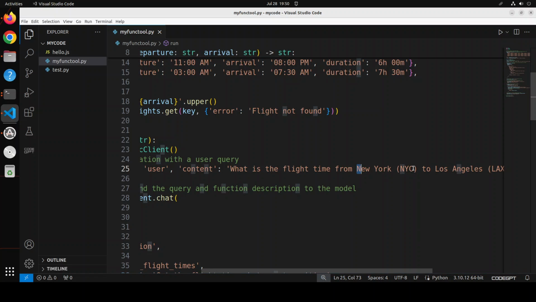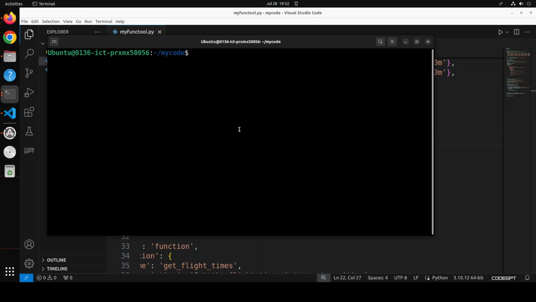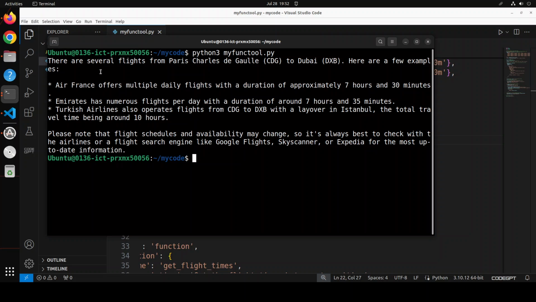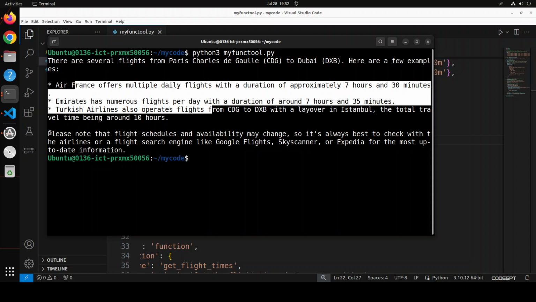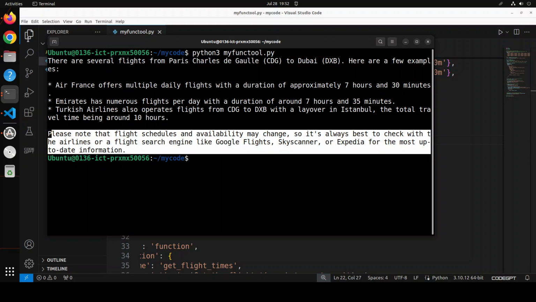So for example, let me call another function. Maybe I'll just say, what is the flight time from Dubai? So for instance, I'm just asking it about any flights to Dubai from CDG. I think that's the Charles de Gaulle airport. Let's run it and see what it says here. Let's wait for it to come back. And there you go. It says that there are several flights, and it has given us a few of the flights. And then it is also telling us that these flights may change, all that sort of stuff. So amazing stuff as usual from Ollama.